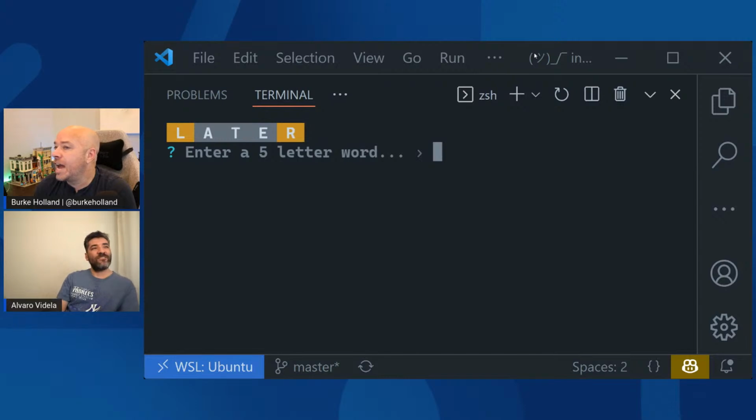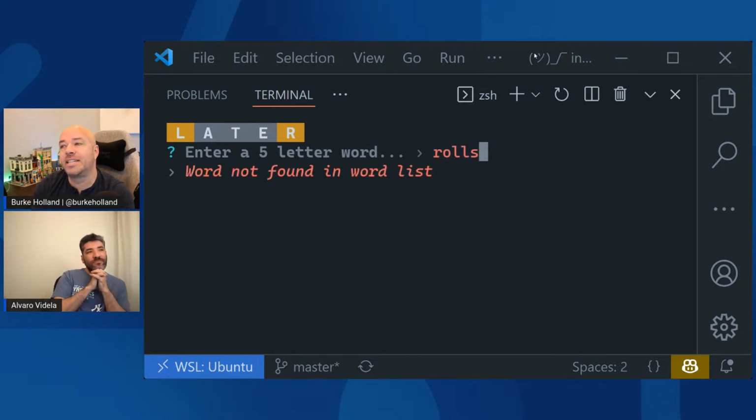So we have an L and an R, both in the wrong position. A is not in the word. E is not there. So we need vowels: I, O, U, and Y. It could be something like R-I-L, R-O-L. Rolls. That's a 5-letter word. Relate is too many letters, and there is an A and an E in relate. Let's try rolls. No, it's not in the word list.